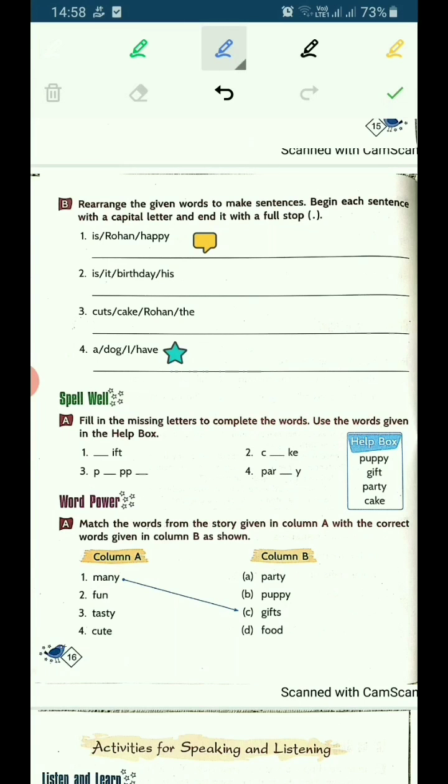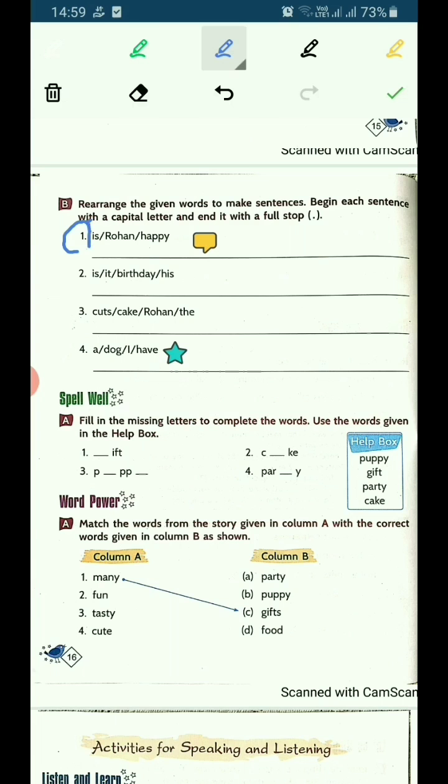The B part says, rearrange the given words to make sentences. Begin each sentence with a capital letter and end it with a full stop. Okay, we have to write them again, and we have to start with a capital letter and end it with a full stop.